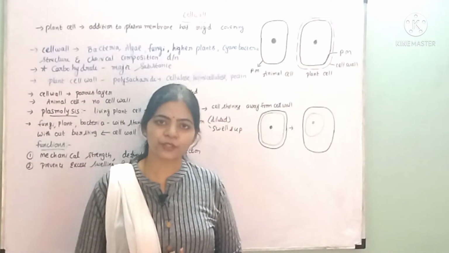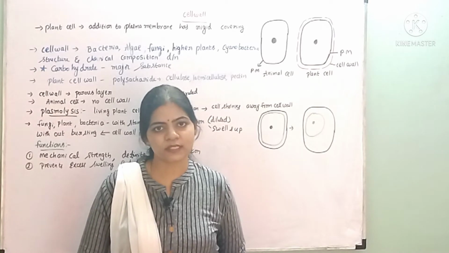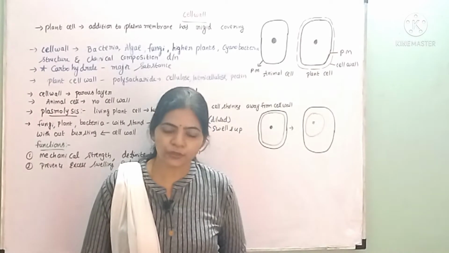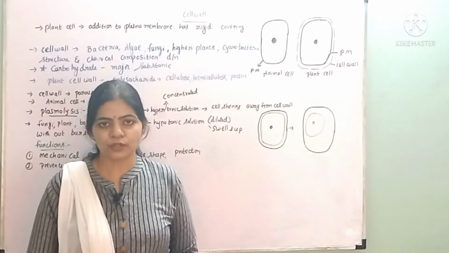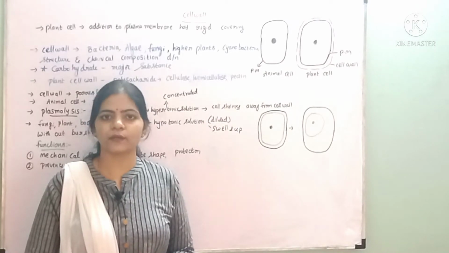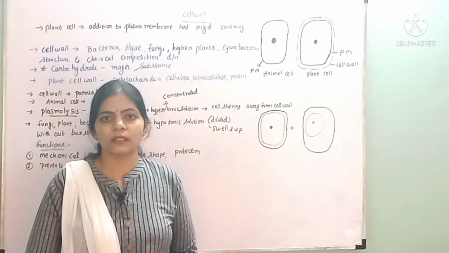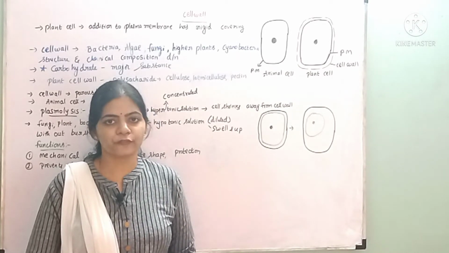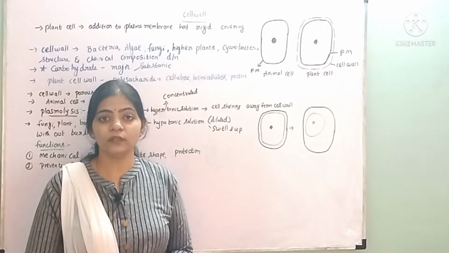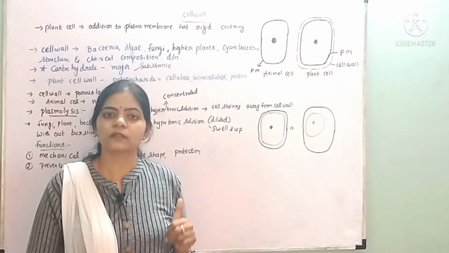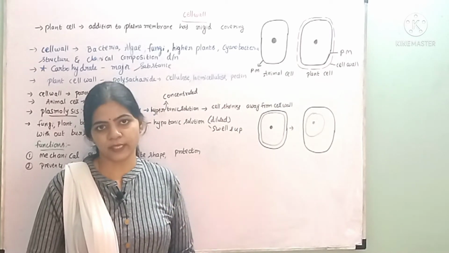In this video we are going to study a new concept, the cell wall. In the last video we studied the introduction to the cell and what the cell is made up of. In that we studied that there are three components common to almost all cells. They were the plasma membrane, nucleus and cytoplasm.